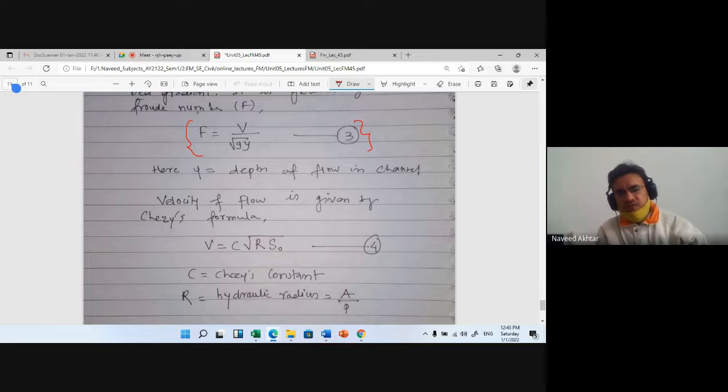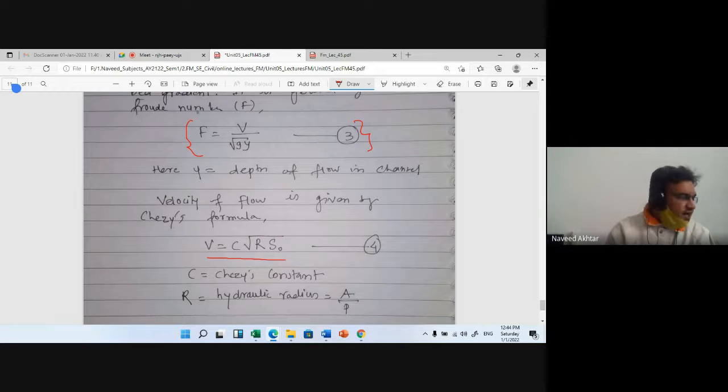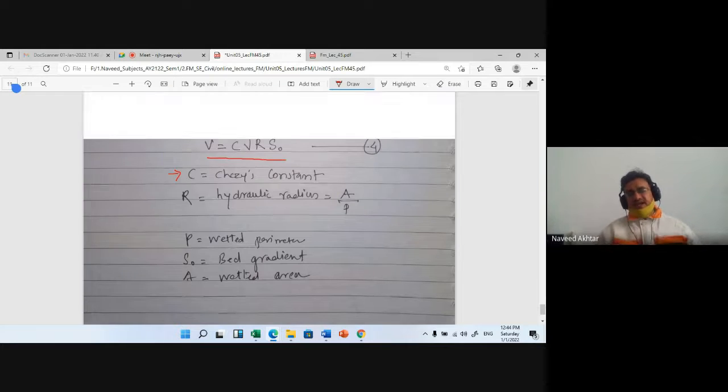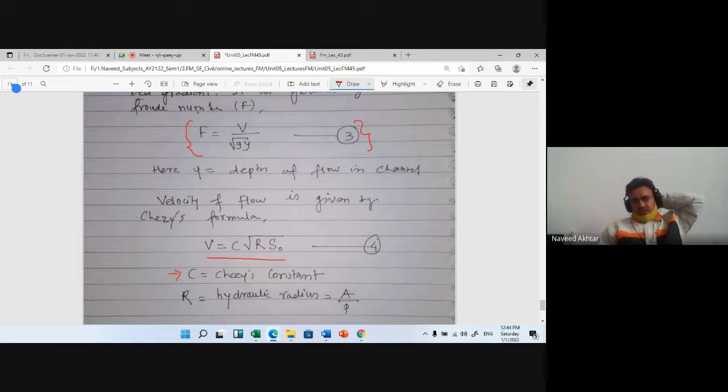Here Y is the depth of the flowing channel. V is the velocity of flow given by the Chezy formula, V is equal to C under root of R into S0. S0 is the slope, R is the hydraulic mean depth, and C is the Chezy constant. R is the hydraulic radius, P is the wetted perimeter, S0 is the bed gradient, and A is the wetted area. Based on this Chezy equation for open channel flow, this is the introduction part of open channel flow.